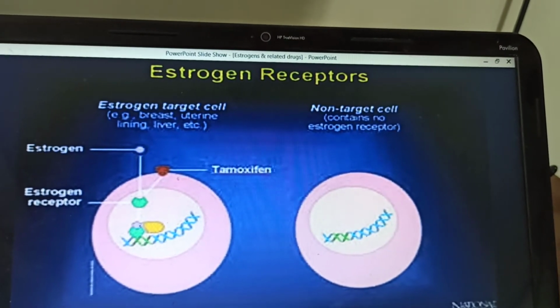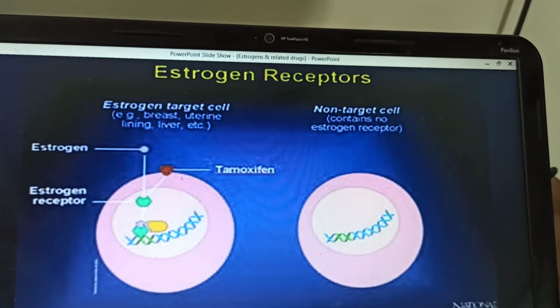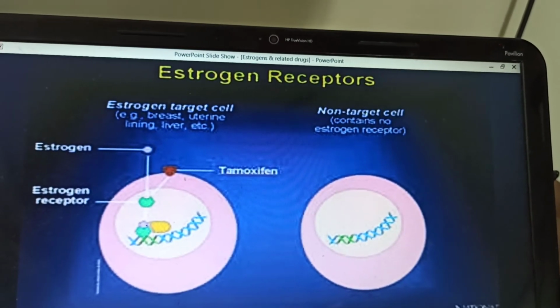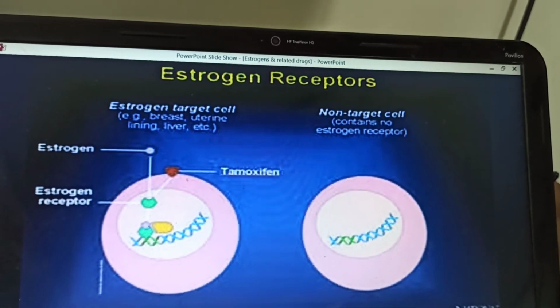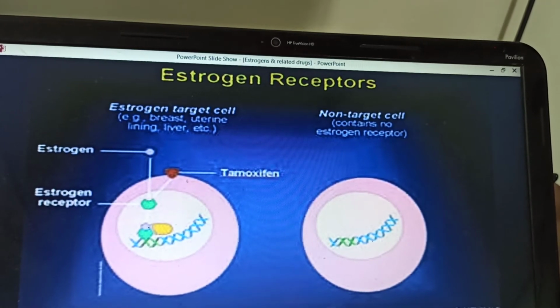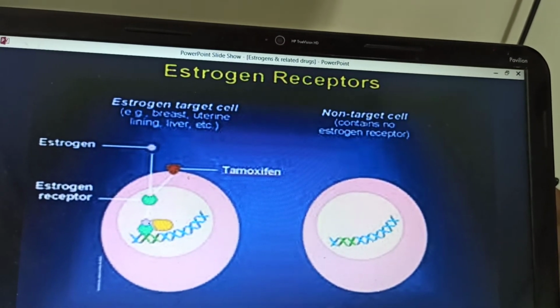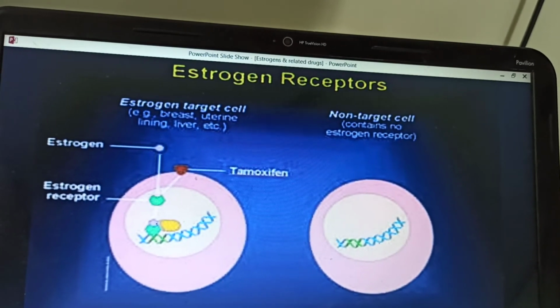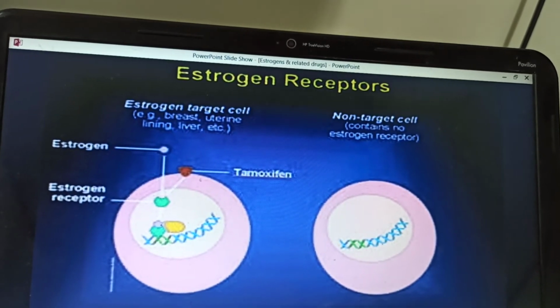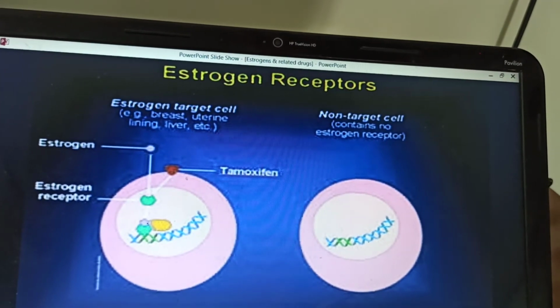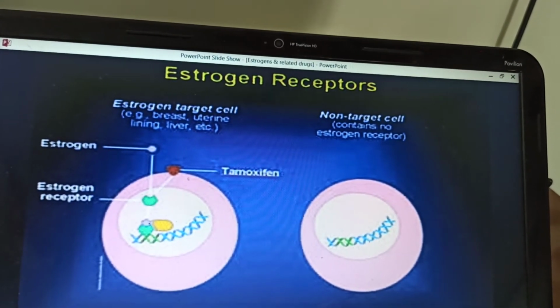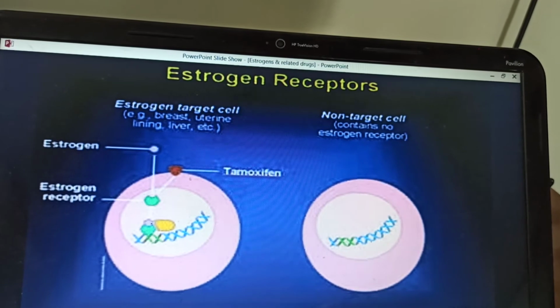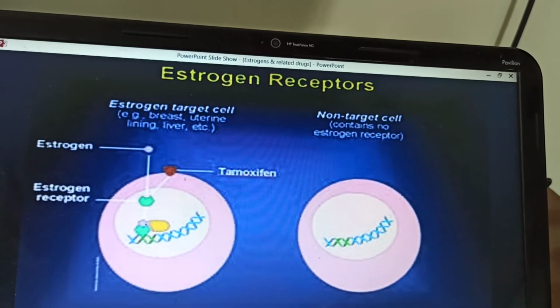So estrogen comes and binds to the estrogen receptor, which is located on the nucleus, and this hormone receptor complex undergoes a conformational change and binds to the estrogen response element of the target genes and brings about gene transcription. Then there is a synthesis of the messenger RNA, and it will direct the synthesis of the new proteins which are required for the action of the estrogens.